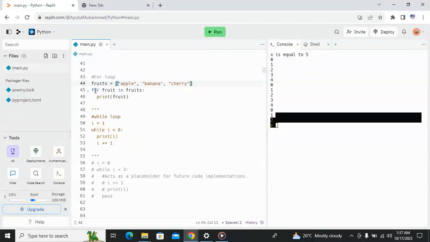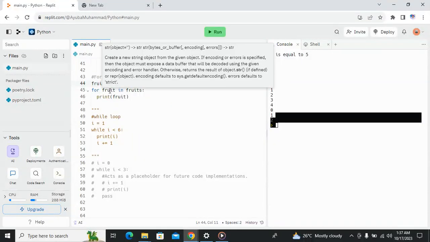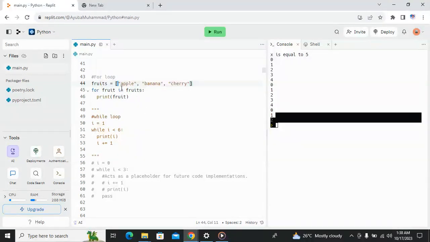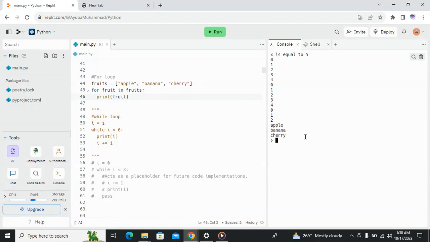So we call the for loop, then we assign any name that we want in place of the items, then in, then the list. We iterate over fruits in fruits, then we print it out. Don't forget your indentation, like I explained, it is very useful. If you run this, it's going to print out apple, banana, cherry individually. So here it is printed here.